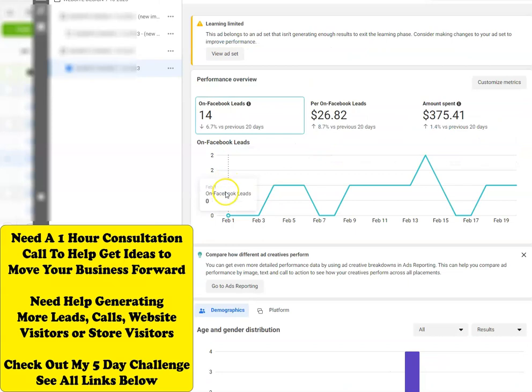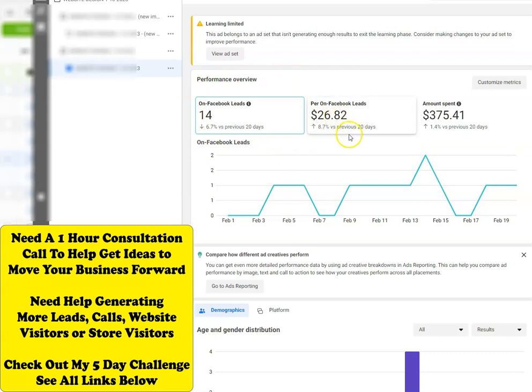With this offer, started this one on the 1st. You can see it didn't get any leads until on the 4th. It's gotten 14 leads. What I'm going to do is work on making this ad better. And we can see here